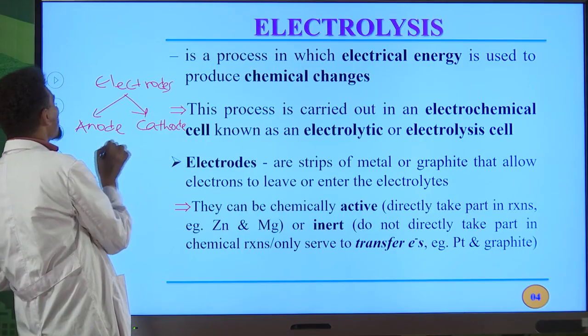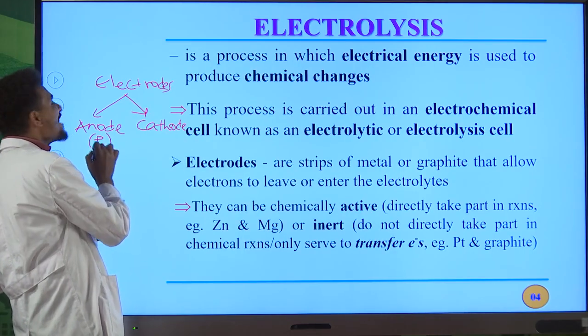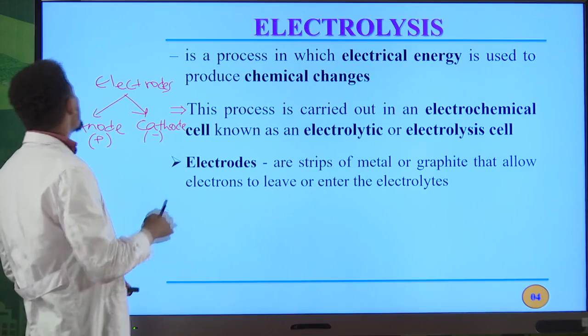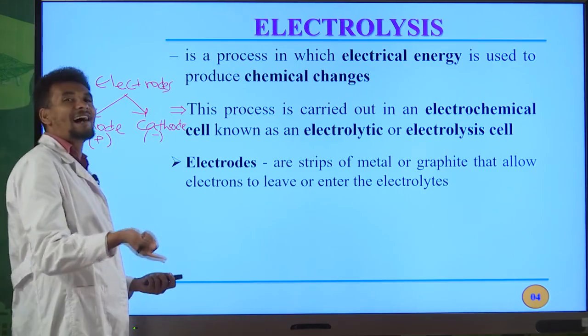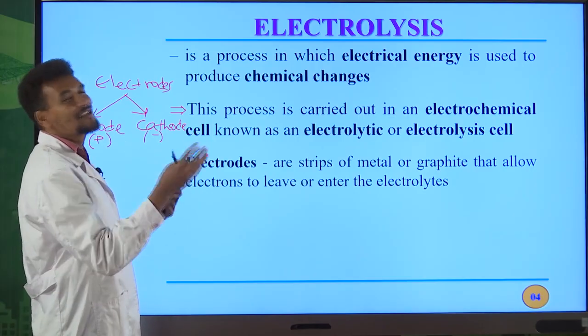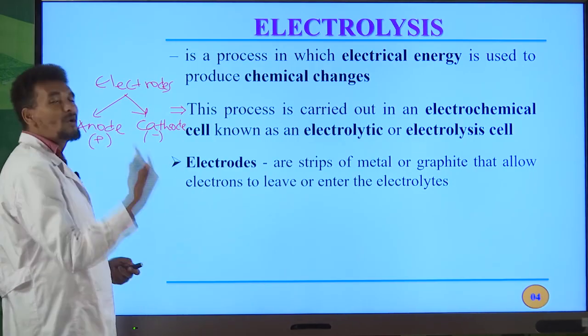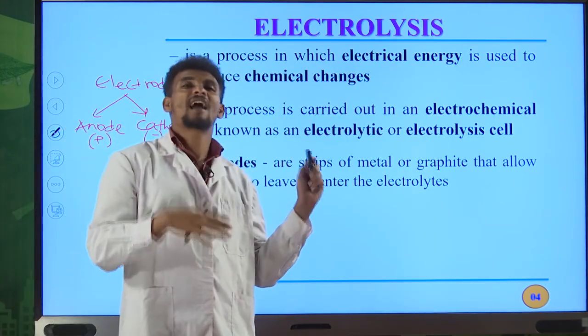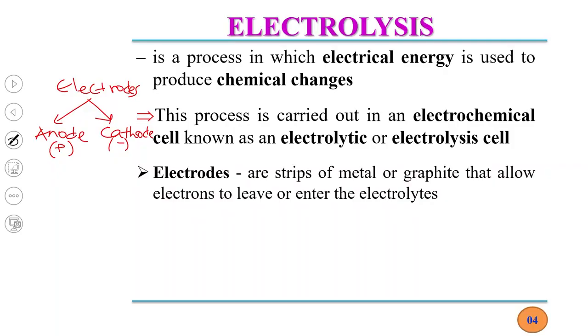The anode is the positive electrode in an electrolytic cell. The cathode is negative. But in a galvanic cell, the anode is negative and the cathode is positive. So this is the difference between the two. I will also tell you the difference between electrolytic cells and galvanic cells later. The anode is the electrode where oxidation occurs, and the cathode is the electrode where reduction occurs.